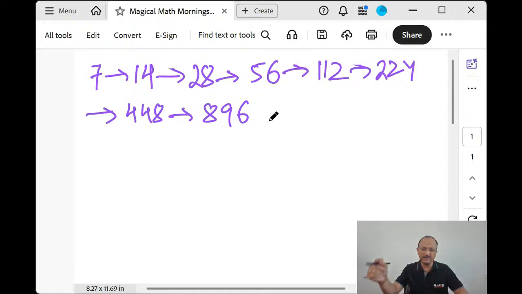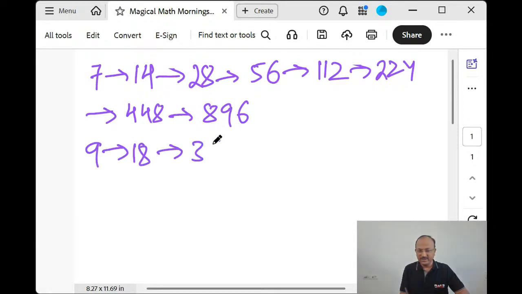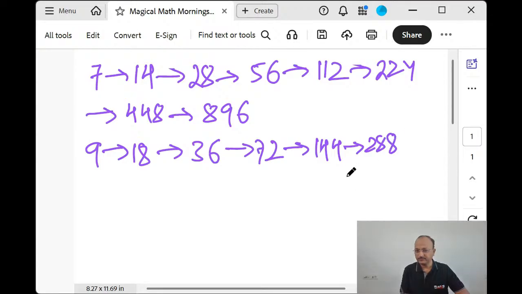Then let's try 9. 9 doubled is 18, 36, 72, 144, 288, 576, and it goes on and on.